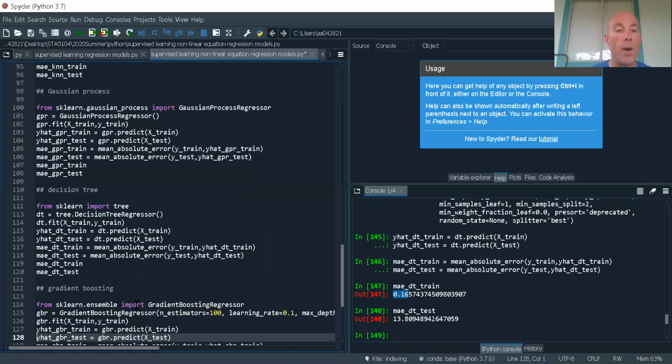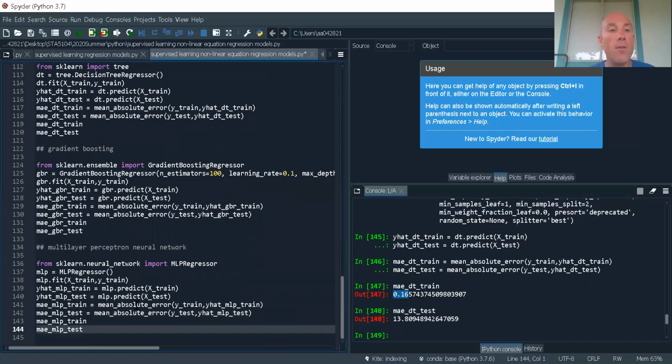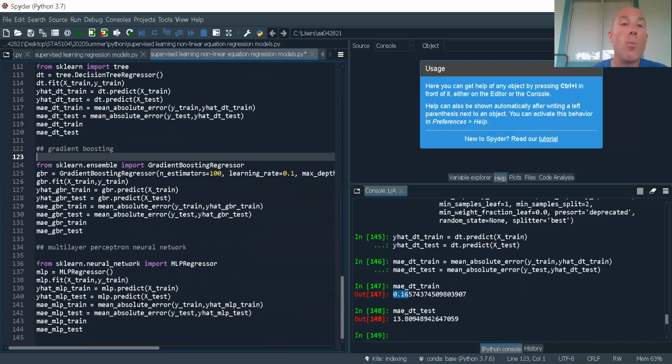All right, now let's use gradient boosting. All right, gradient boosting, what this does is that this takes a look at the error. So it builds a tree, looks at the errors, and then builds a tree to correct the errors. Then it reevaluates the errors, builds a tree to correct those errors. Then it looks at the errors again, the new errors, and then builds a new tree to address those errors, and it keeps on doing this. This is what's called boosting.